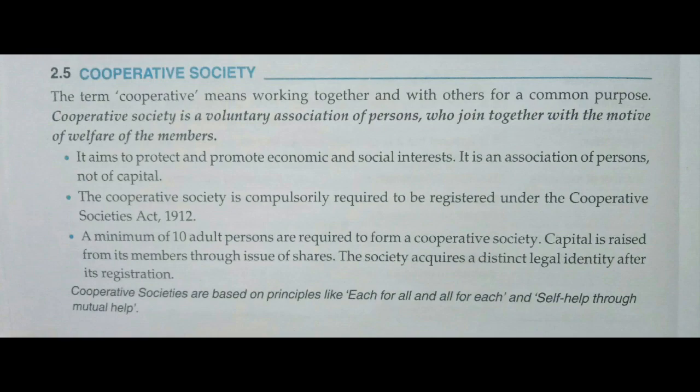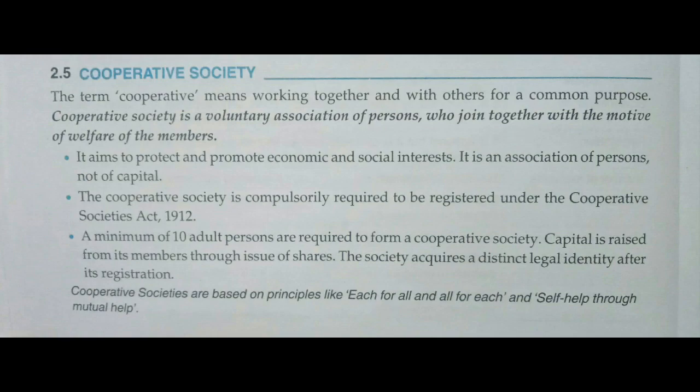The minimum number of members in a cooperative society must be 10 adult persons. Here the word adult means persons must be more than 18 years of age. They must not be less than 18 years of age.